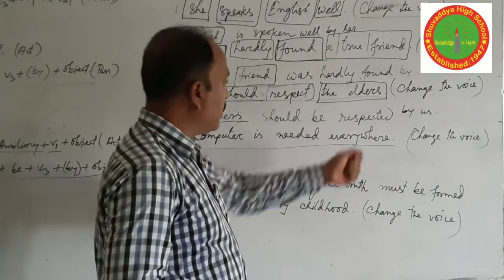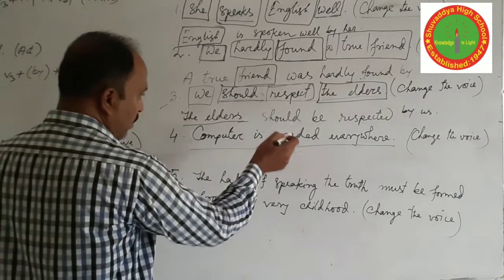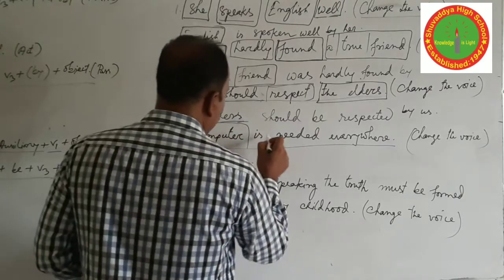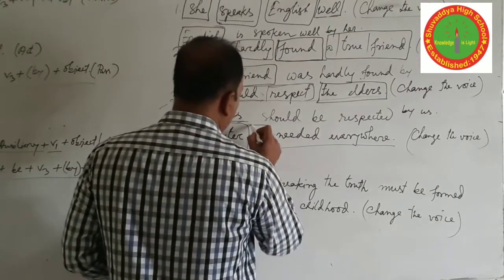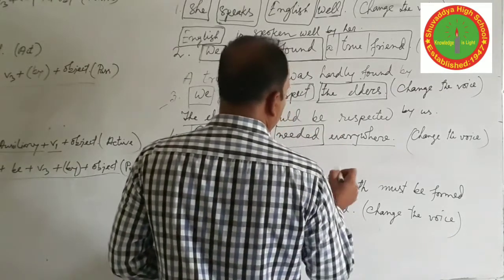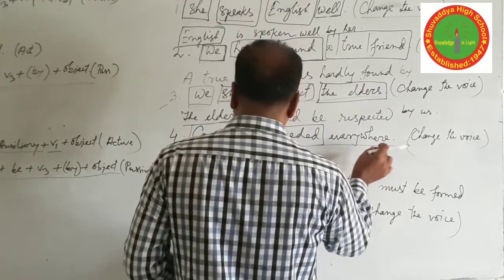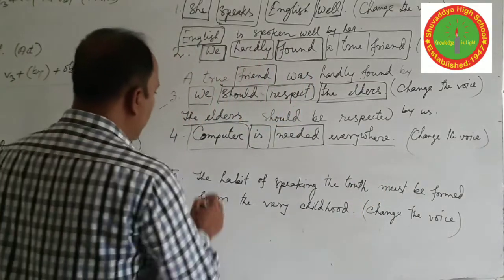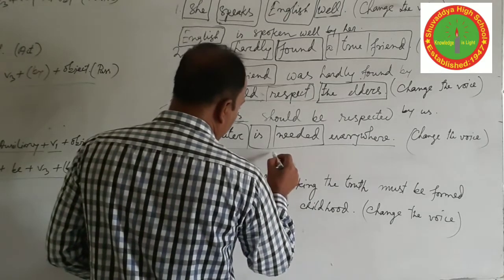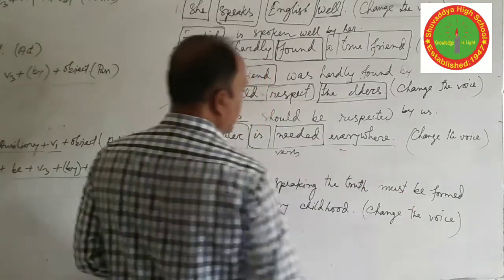Computer is needed everywhere, so you have to identify whether the sentence is active or passive. Here is the subject, is is the verb to be auxiliary, and here need is the main verb, and everywhere is an adverb. So here we only find subject and then auxiliary verb with main verb or transitive verb. There is no object here.